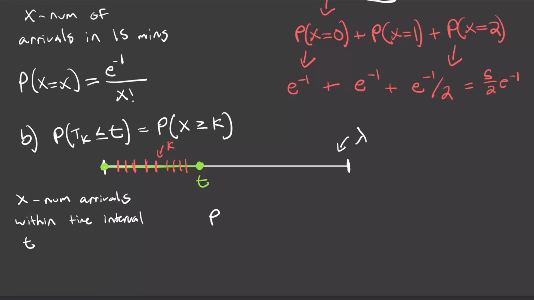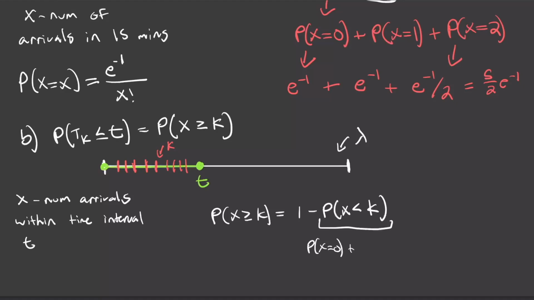All you have to do to simplify this, because x can go up to infinity, it's going to be easier to express the probability that x is greater than or equal to k as 1 minus the probability that x is less than k, or x is less than or equal to k minus 1, whichever one you prefer. Now, the probability that x is less than k is just going to be the probability that x equals 0 plus the probability that x equals 1 plus the probability that x equals 2, all the way up to plus the probability that x is equal to k minus 1. We can obviously write this more simply in summation notation. It's just going to be the sum from, let's have our iterator be j equals 0 to k minus 1 of the probability that x is equal to j.